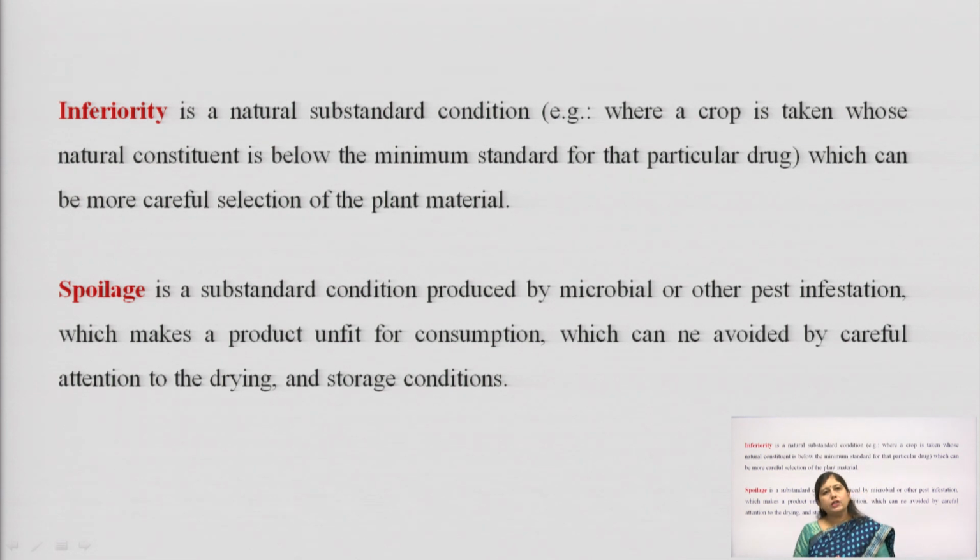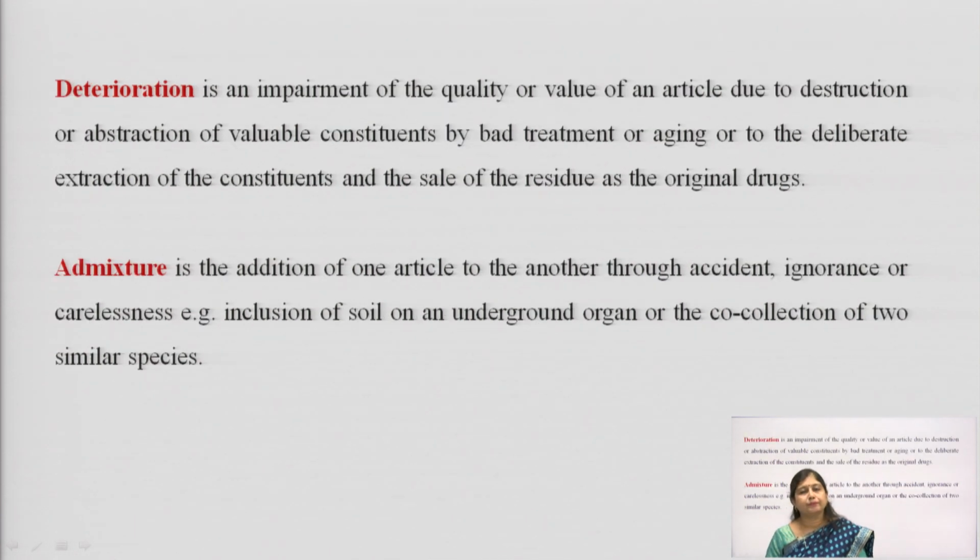Then what is spoilage? Spoilage means a condition where our normal drug is infested by certain microbial growth, like if you have not dried the drug nicely. Microbes start attacking the drug and degrading the main chemical constituents, because of which the drug becomes lower grade, or we can say that spoilage has taken place. Then deterioration. Deterioration and spoilage are similar to a certain extent.